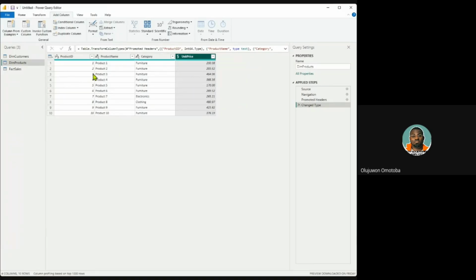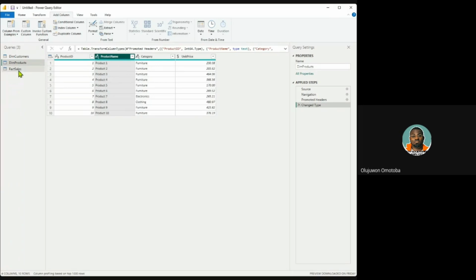Okay, so for me, this table is standardized. We have the product ID in whole numbers. We have checked the data types. Product name is in text, category is in text, and unit price is in fixed decimal number, which shows that yes, this is money matter. £230.38 is the amount of product one in the category of furniture.